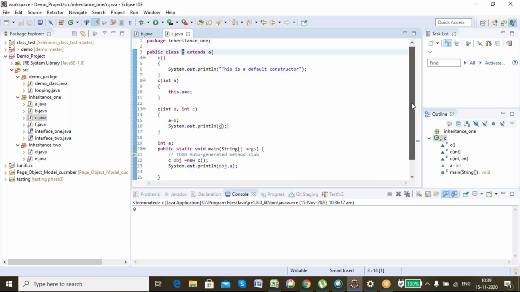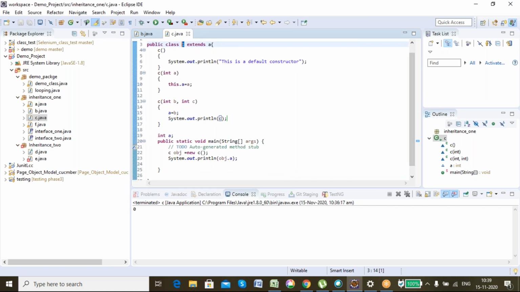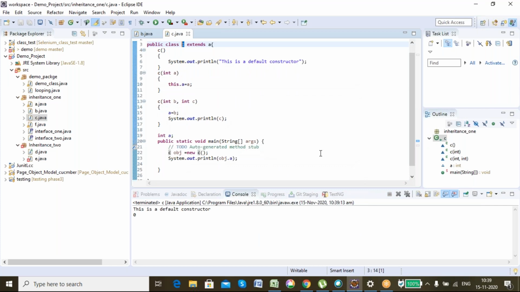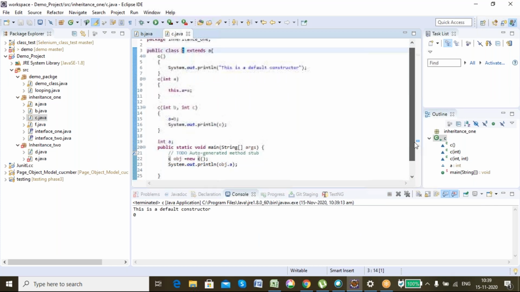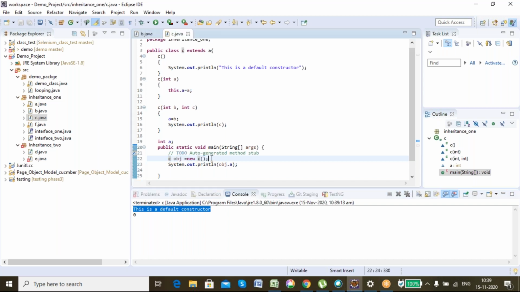So now you will see, here I have created an object. Once I create an object, it will first call the constructor, meaning from line 22 the control will go to line 4, and from 4 it will see what I have written. This is a default constructor, so it will print the line, this is a default constructor. Okay, so these are all called argumented constructors, meaning we are passing the argument. Okay, default constructor and argument constructor.